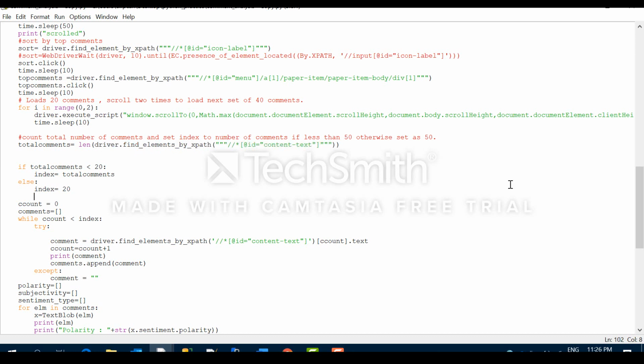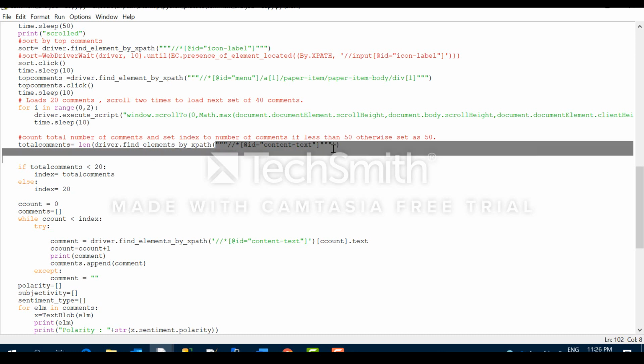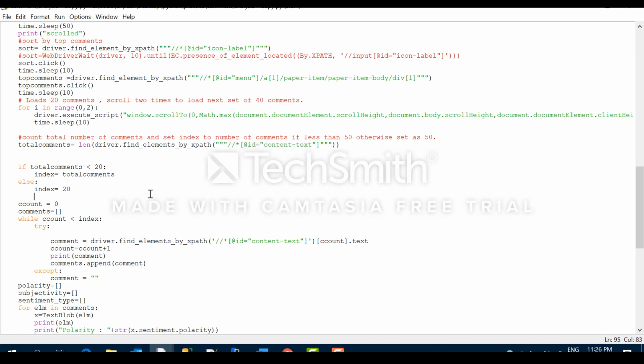These are Selenium functions actually. So driver dot find element XPath, this is for the comment section. I will show you those things once I give an overview of the logic. How to get all these things, I will show you separately. These are Selenium methods. So if the total comments are less than 20, index equal to total comments, otherwise index equal to 20.